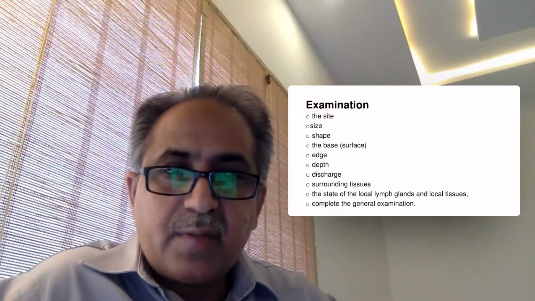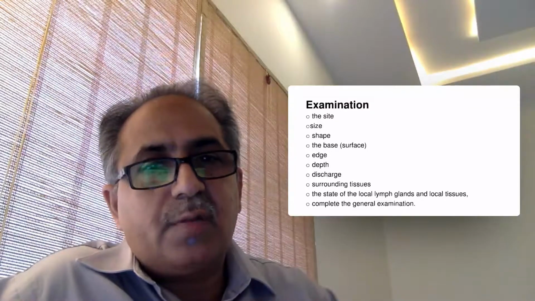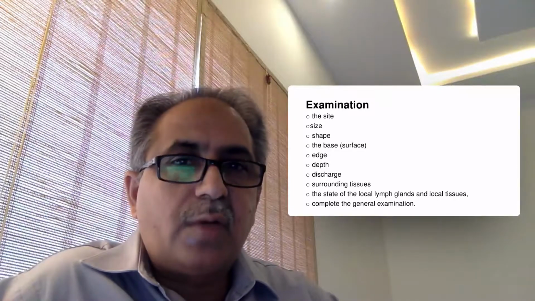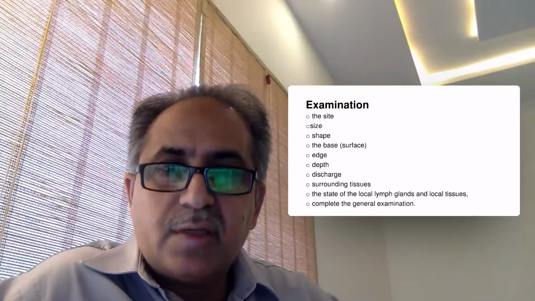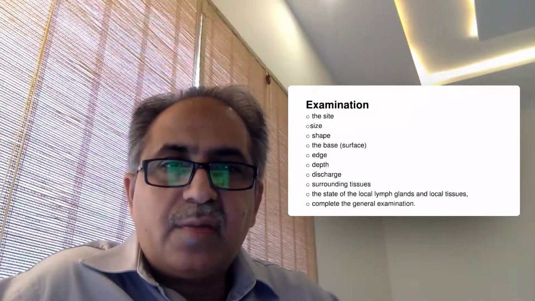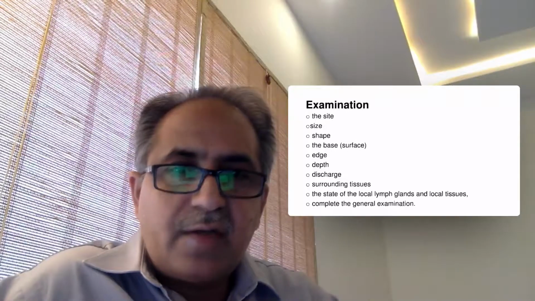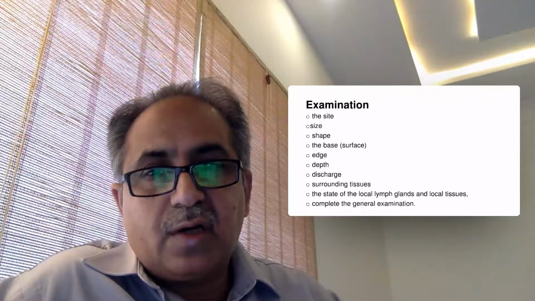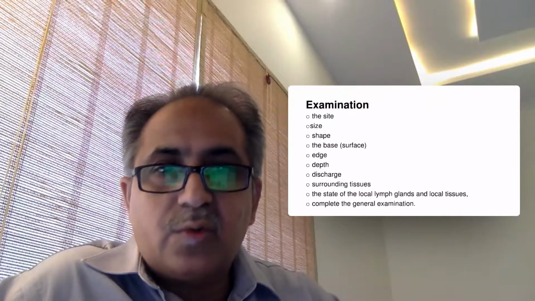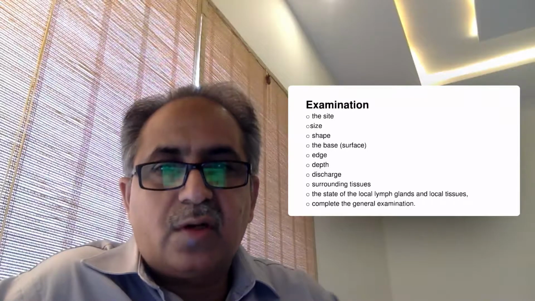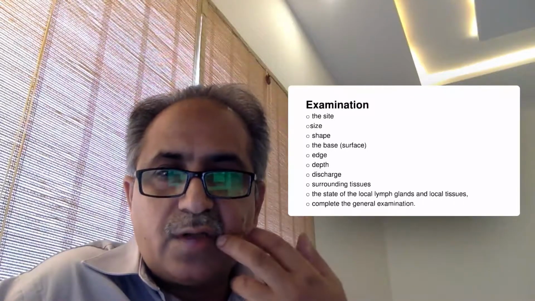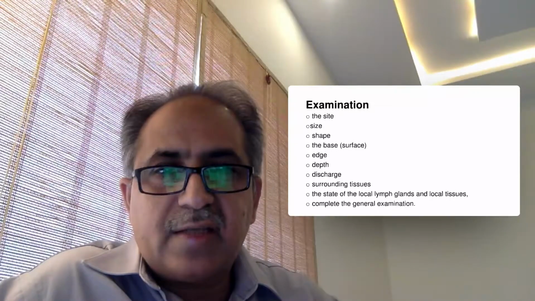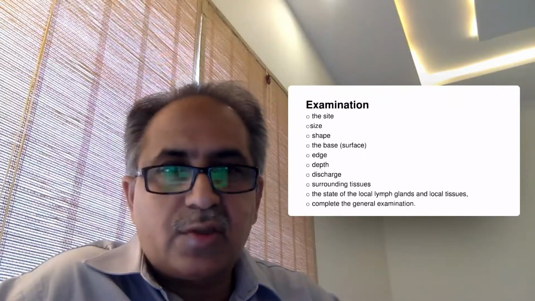If the ulcer is present on the toe, it is basically due to compromise of the blood supply, so these are called ischemic ulcers. Those present in the gaiter area on the side of the foot along the varicose vein, we call varicose ulcers. Then there are ulcers on the lip, the tongue and the face. So these different sites have different diagnoses for the ulcers.